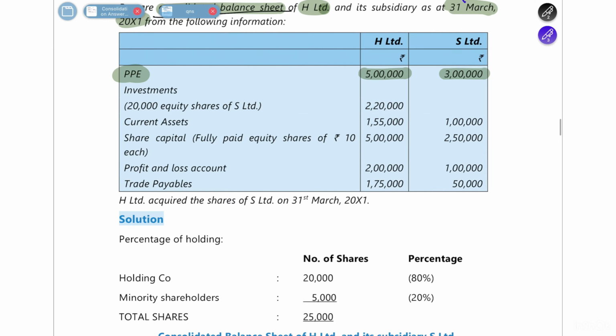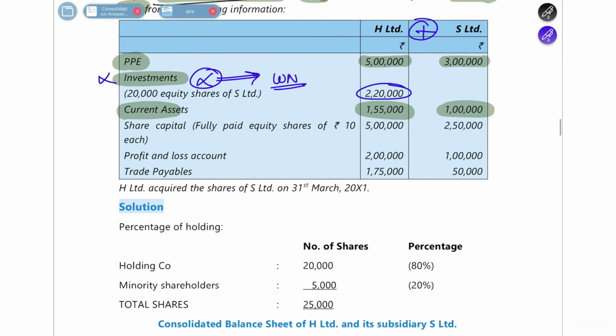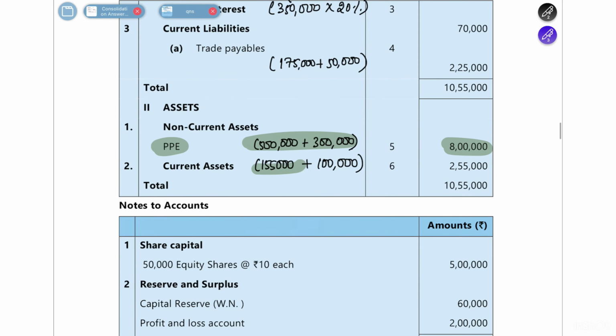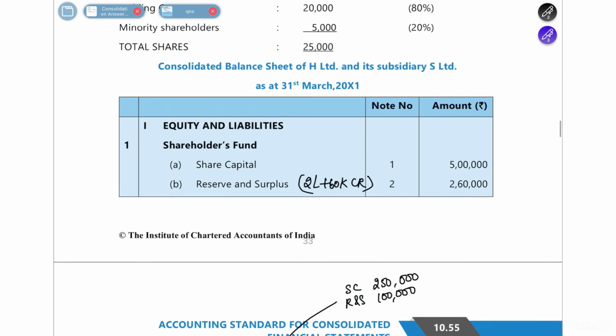Okay, that is done. Investments. You will not show investments when you are preparing the consolidated balance sheet, because this is what you are going to show in the other form, as we have prepared in the working notes already. So you should not show investment separately, because you are going to club both of these. Then comes the current assets. Current assets also you will add directly. So all the other assets and liabilities will be added directly. So 1,55,000 plus 1 lakh, 2,25,000.